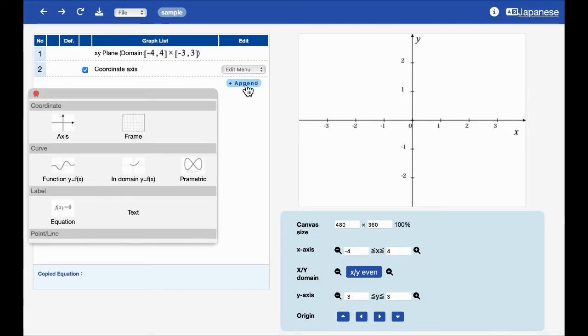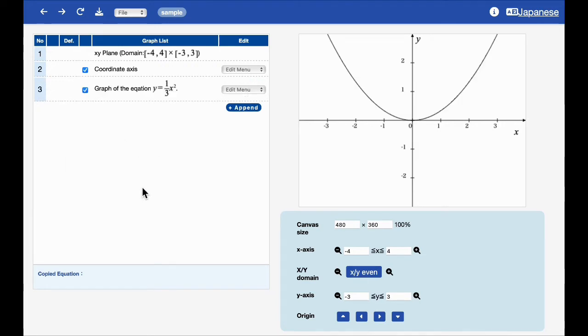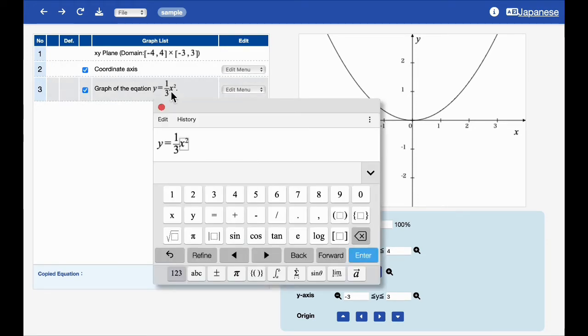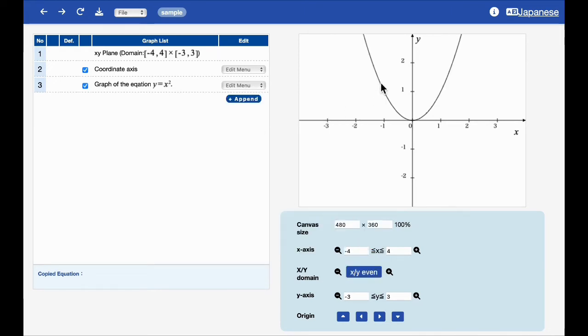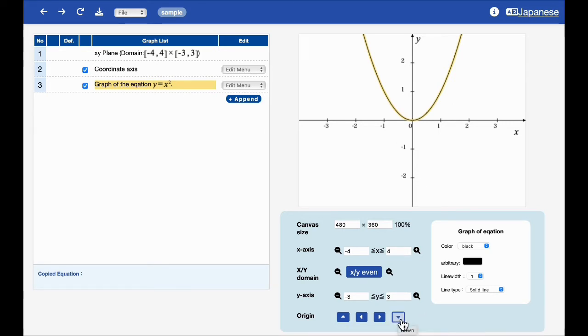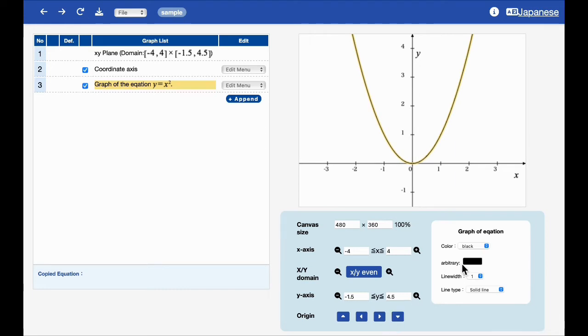Press the Append button, then the palette of math shapes will appear. Selecting equation graph from there will bring up the initial graph on the canvas and add the shape script to the graph list. The desired function curve will be displayed on the canvas by editing the corresponding equation on the script lines using MathTouch. This time, I input y equals x squared. Selecting a shape on the canvas or the corresponding line number in the graph list allows the user to adjust the options for the shape, e.g., XY domain, line color or width.